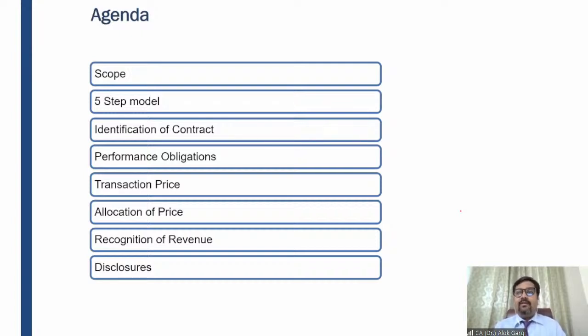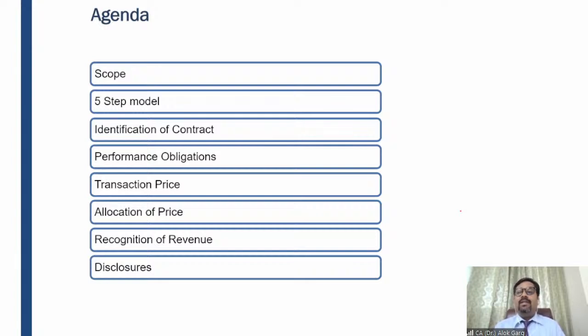So students, once we have identified that yes, it is a contract to be covered under Ind AS 115, we need to see how many performance obligations are there, because this is a substance-based standard, and this standard is totally dependent upon the performance obligation. That is, what are the promises which have been made by the supplier, vendor, or service provider to the customer, right? So we need to understand how many performance obligations there are, and what a performance obligation is. Performance obligations are the promises made by the supplier, vendor, or the service provider to the customer.